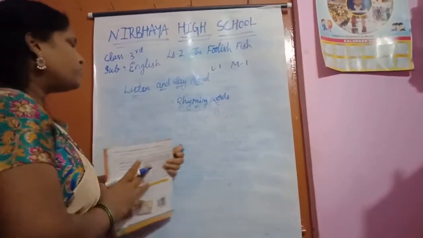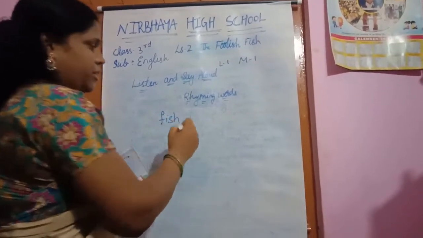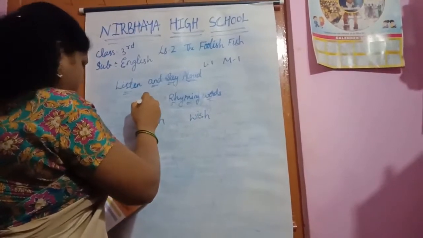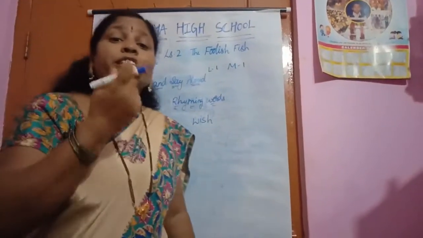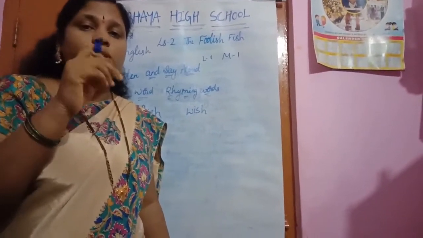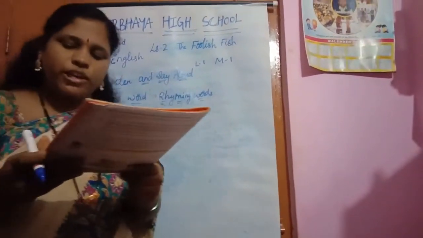See here. F-I-S-H fish, W-I-S-H wish. This is the word fish. The rhyming word is wish. See, fish, wish. The last letters are the same, no? The last sound is the same. The end sound is the same. See in your books, children, page number 9.